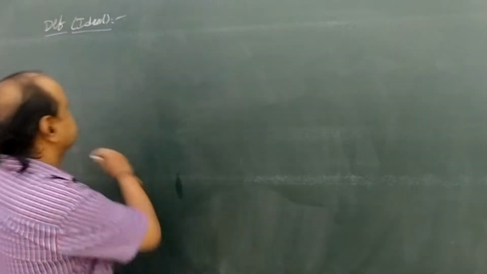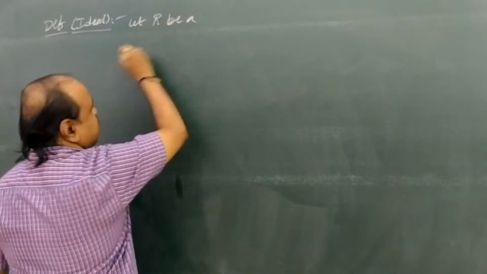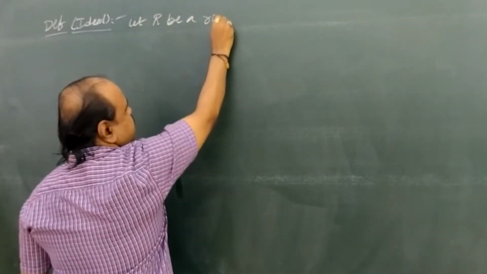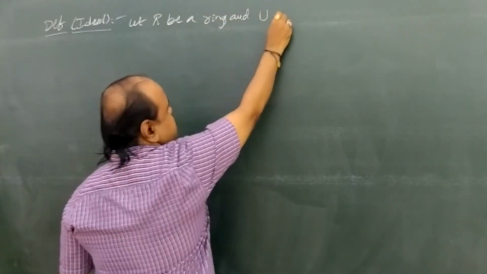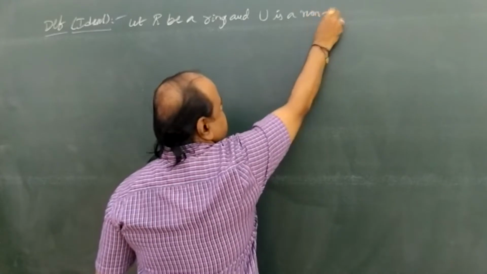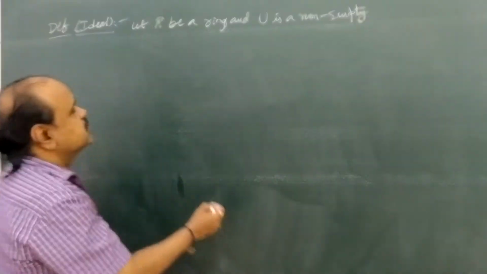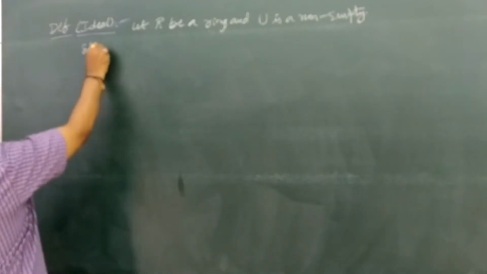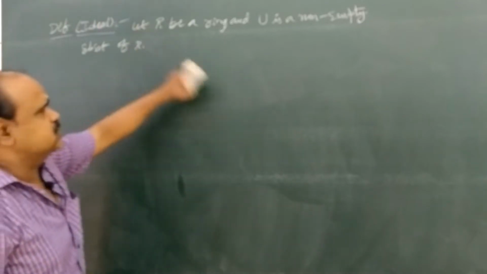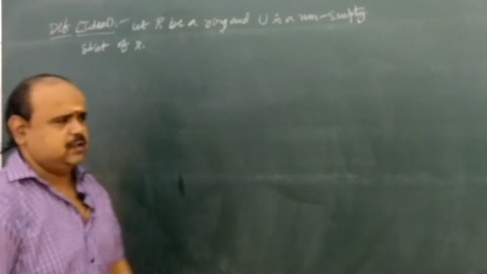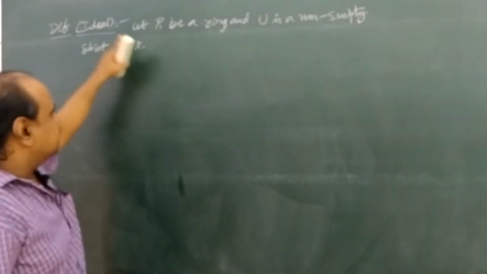So what is an ideal? Come to the definition. Let capital R be a ring, and let capital U be a non-empty subset of capital R. Now we say this capital U is an ideal of capital R.